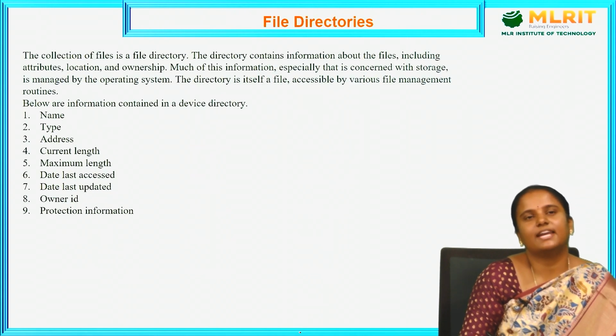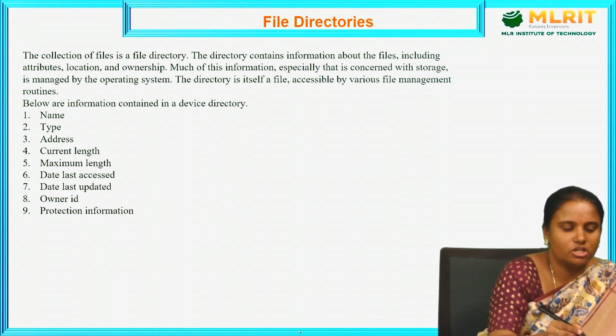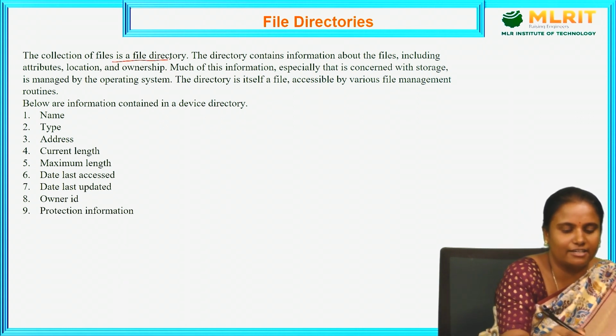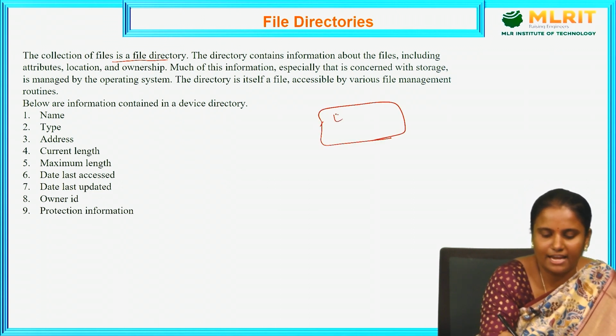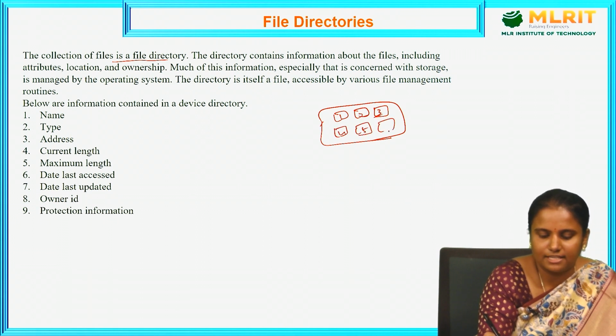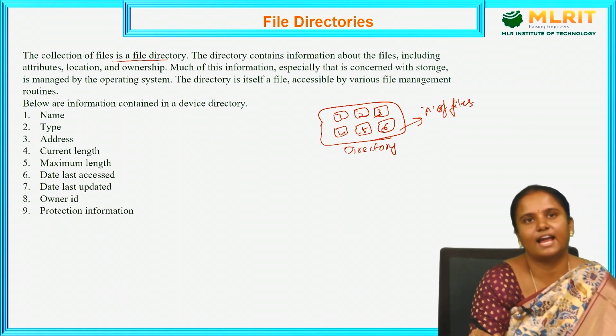So, next one is file directories. What is a file directory? The collection of files is a file directory. So in a directory, we have n number of files: 1, 2, 3, 4, 5, 6. In this directory, it consists of some n number of files. So, a file directory is a collection of files.